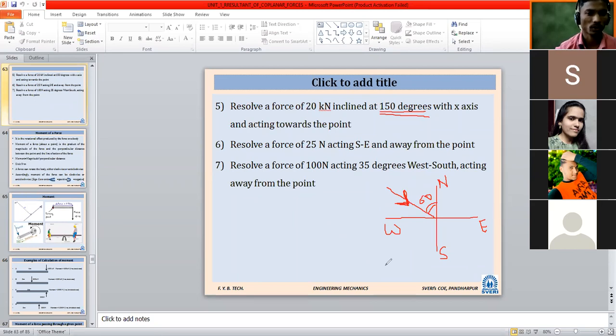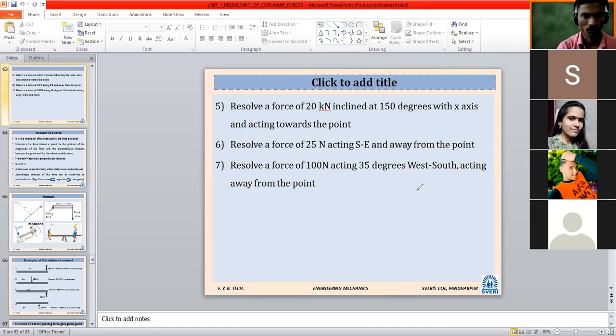Those who have not solved, you can note down the values and solve afterwards. Fx is equal to 17.32 kilonewton, which is positive, and Fy is 10 kilonewton, which is downward, or we can say negative in sign. So you can note down these values. This was problem number 5.